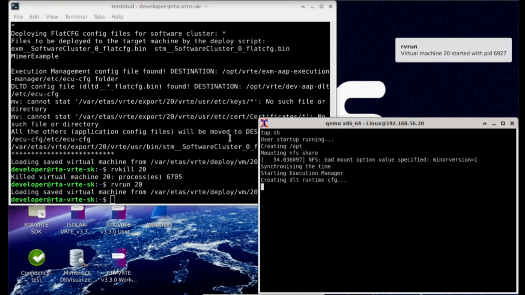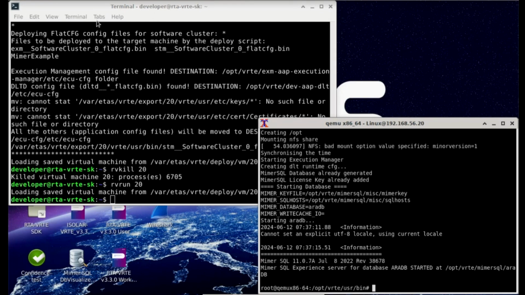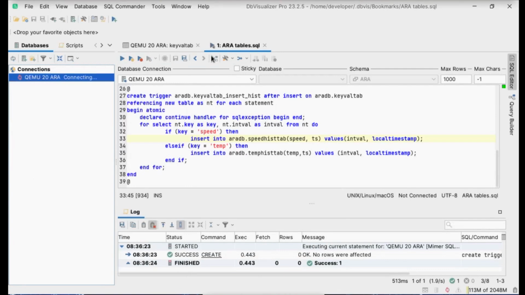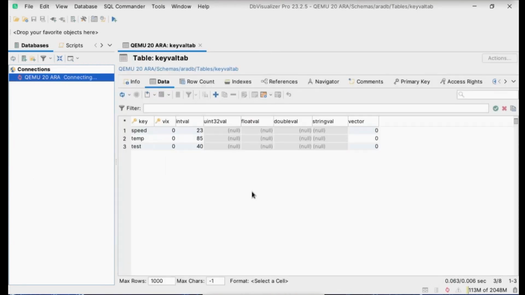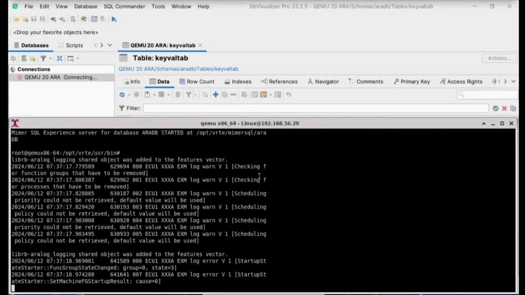This time you see it doesn't create the database, it just launches everything, starts the database, and starts execution. Let me reconnect here, because I lost my connection. Remember, I killed my machine, so I had to connect to it again. And we go back and see how this is running. We got this starting. Let's see where we are. Yeah, the startup. We're just about to enter the demo code, the example code.